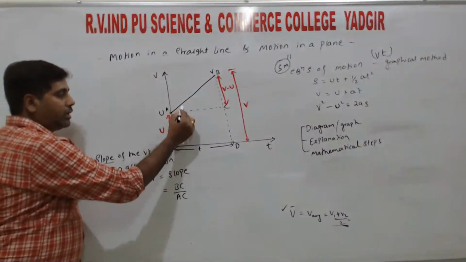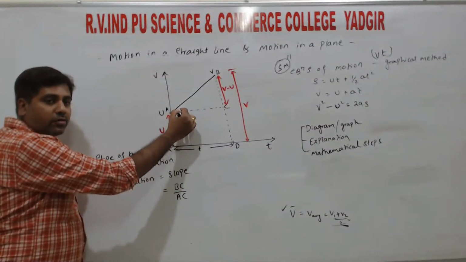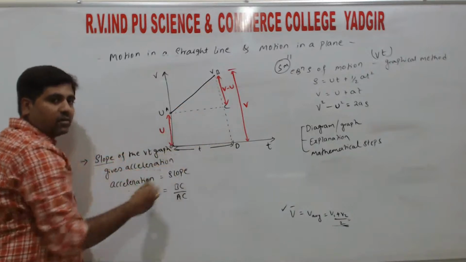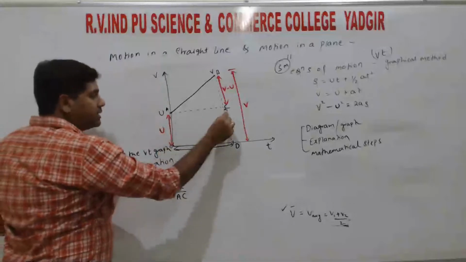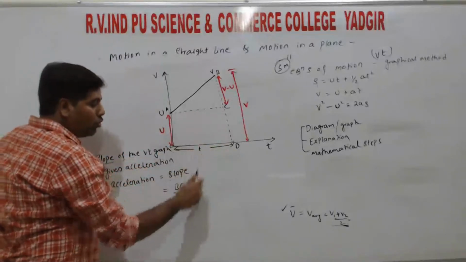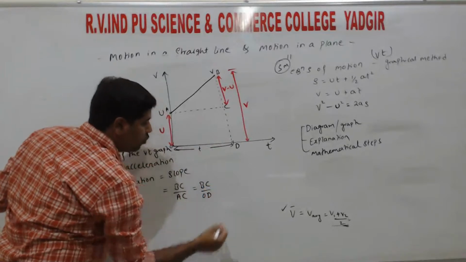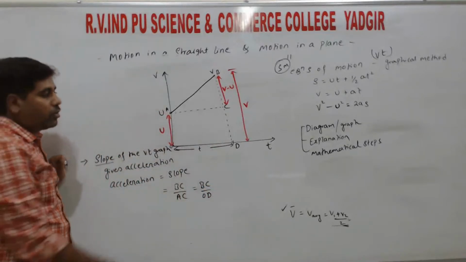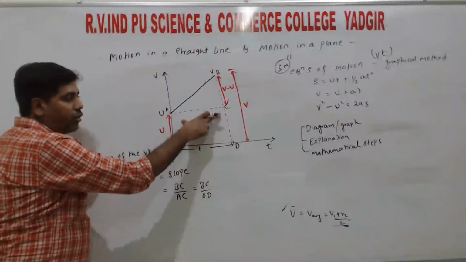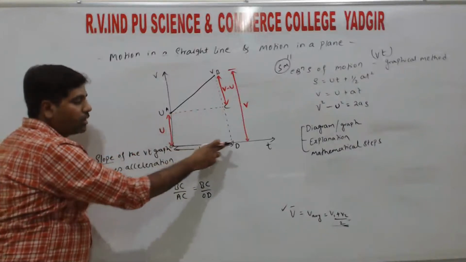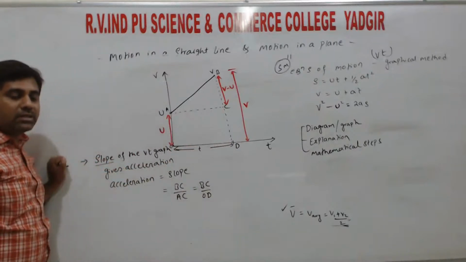Now considering theta here, m is equal to tan theta. Tan theta is equal to opposite by adjacent side, right? The adjacent side is AC, and AC is parallel to OD, so that is BC divided by OD. Because AC and OD are parallel, the distance between A and C is the same as the distance between O and D, right?